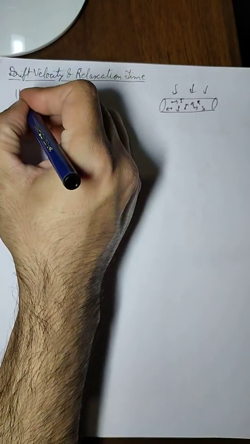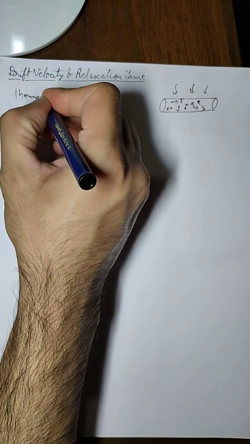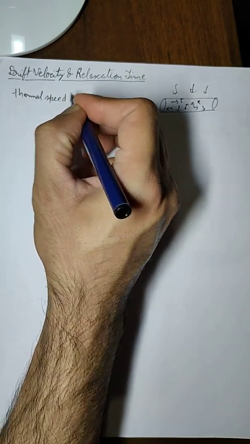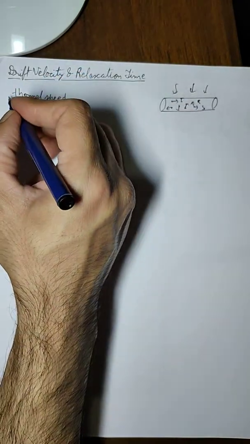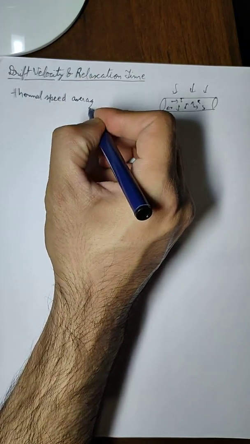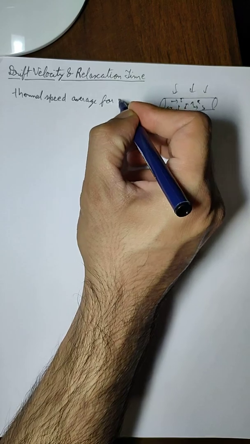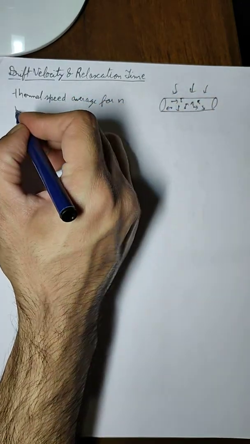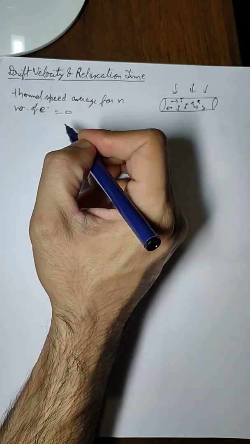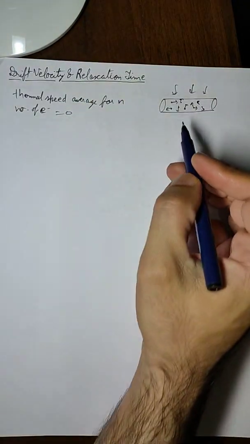So the speed due to heat is called thermal speed, and the average thermal speed for n number of electrons in a conductor is 0 because of the random motion.